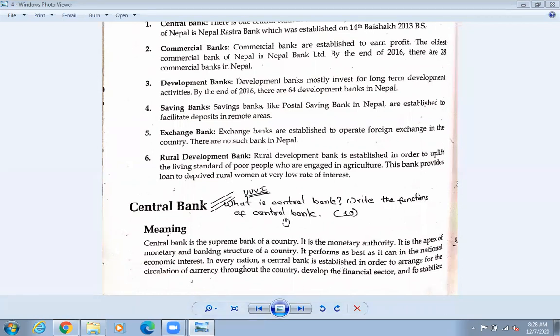Okay, so तिमीहरुले यो topics you have learned in your class 10 also. What is central bank? What are the functions of central bank? Otherwise, what is commercial bank? What are the functions of commercial bank? Okay, so यो साल चाहिँ तिमीहरुको commercial bank आएको थियो.